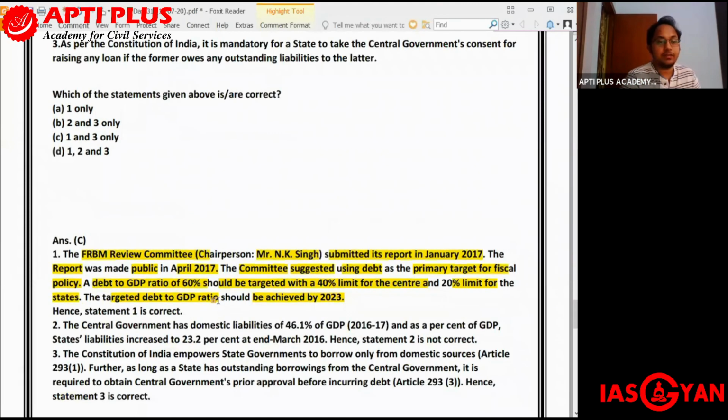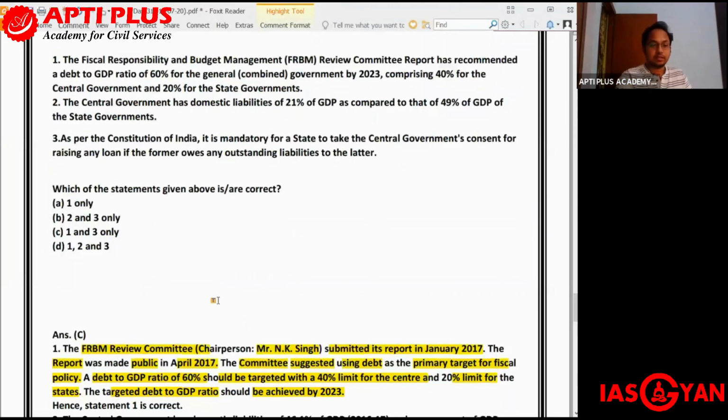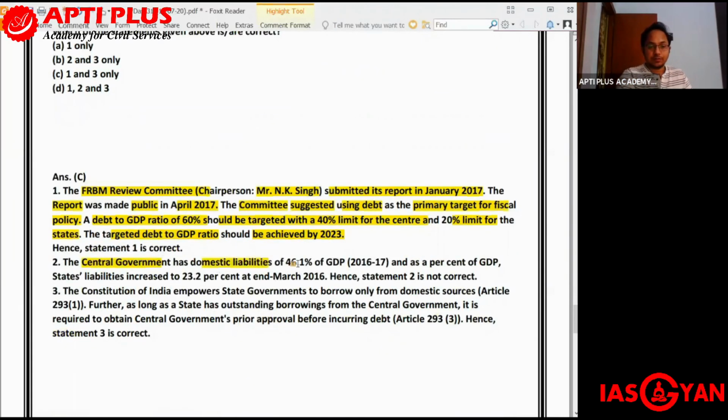Now the second statement that we have: the central government has domestic liabilities of 21% of its GDP as compared to 49% of GDP for the state government. So let us understand this. The central government has domestic liabilities of 46.1% of GDP, so it is a greater share in case of the central government. And as a percent of GDP, the state's liabilities have increased to around 23.2% at end of March 2016. So the second statement is incorrect.